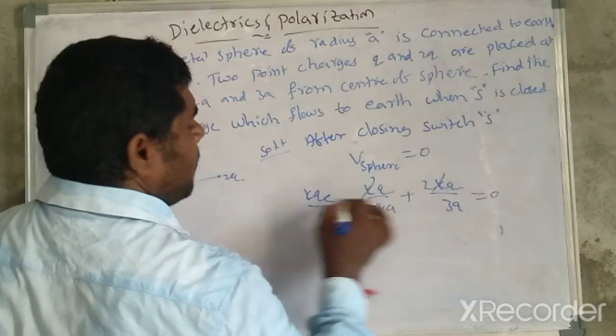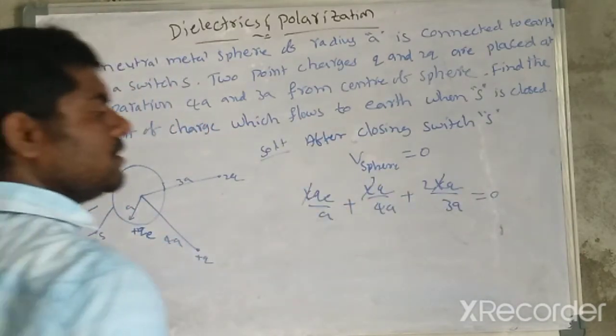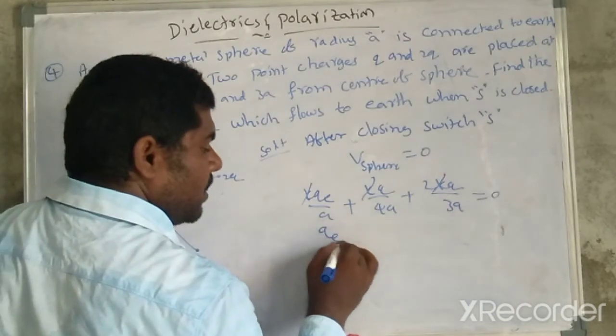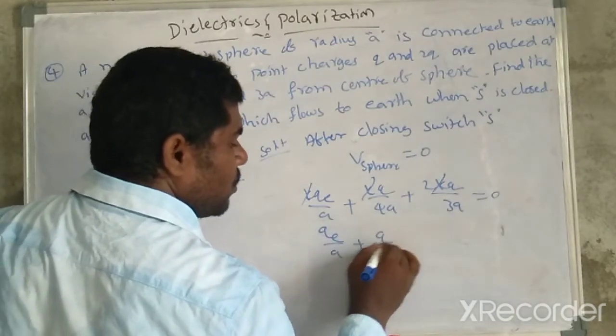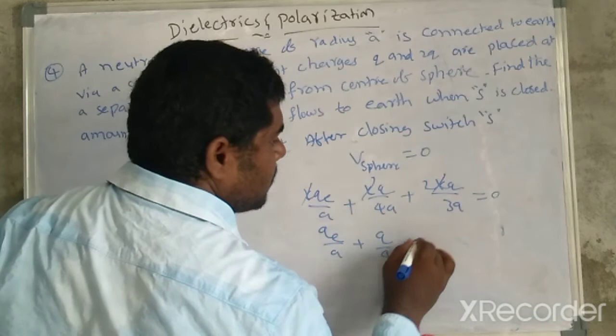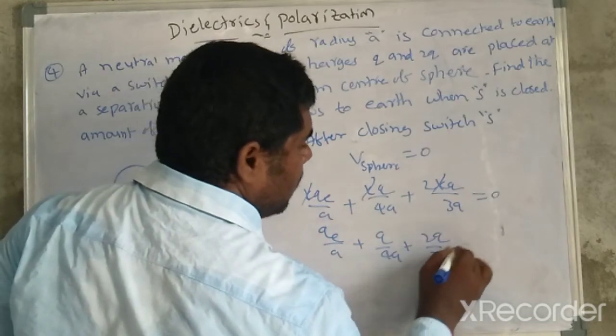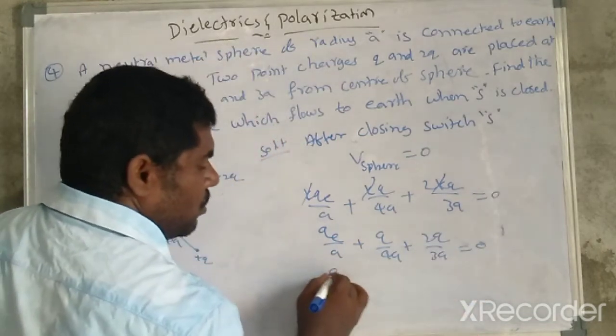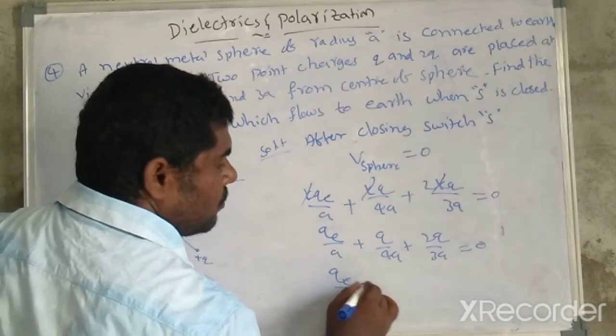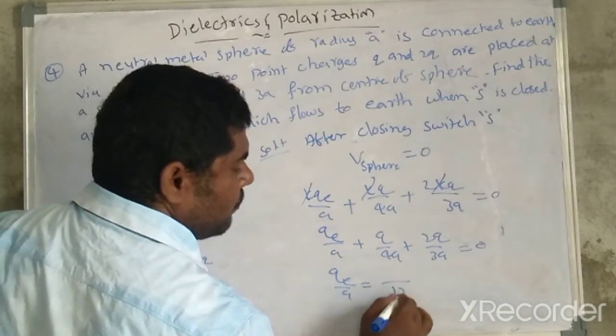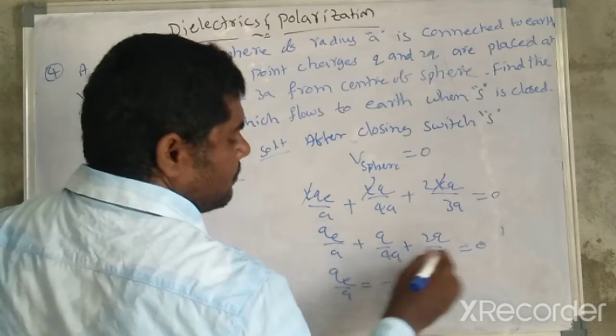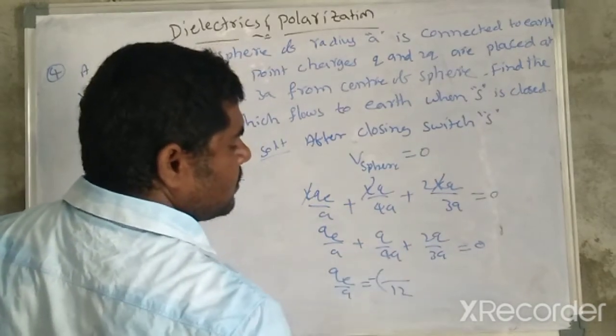K is common, take it out, and 0 by something is 0. So remaining QE by A plus Q by 4A plus 2Q by 3A is equal to 0. So QE by A is equal to, taking 12 as LCM, minus of 12 LCM.